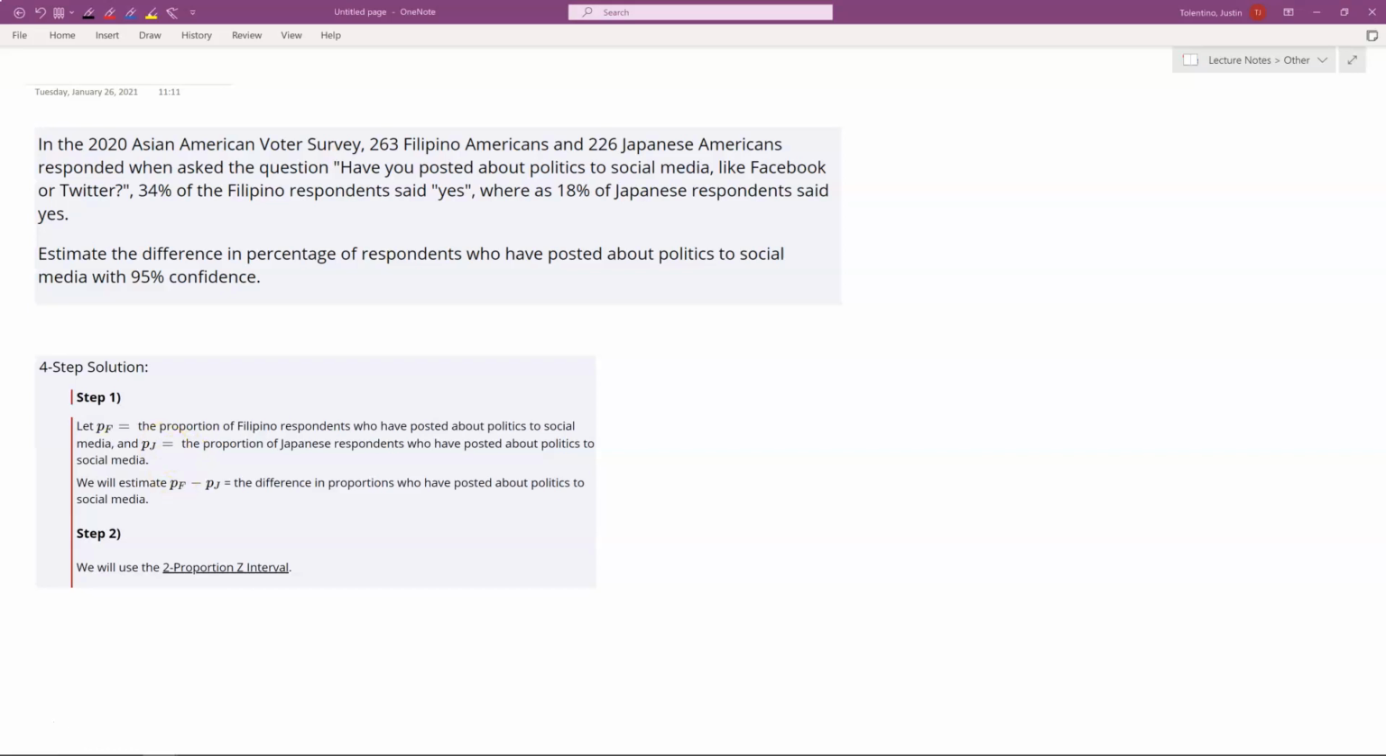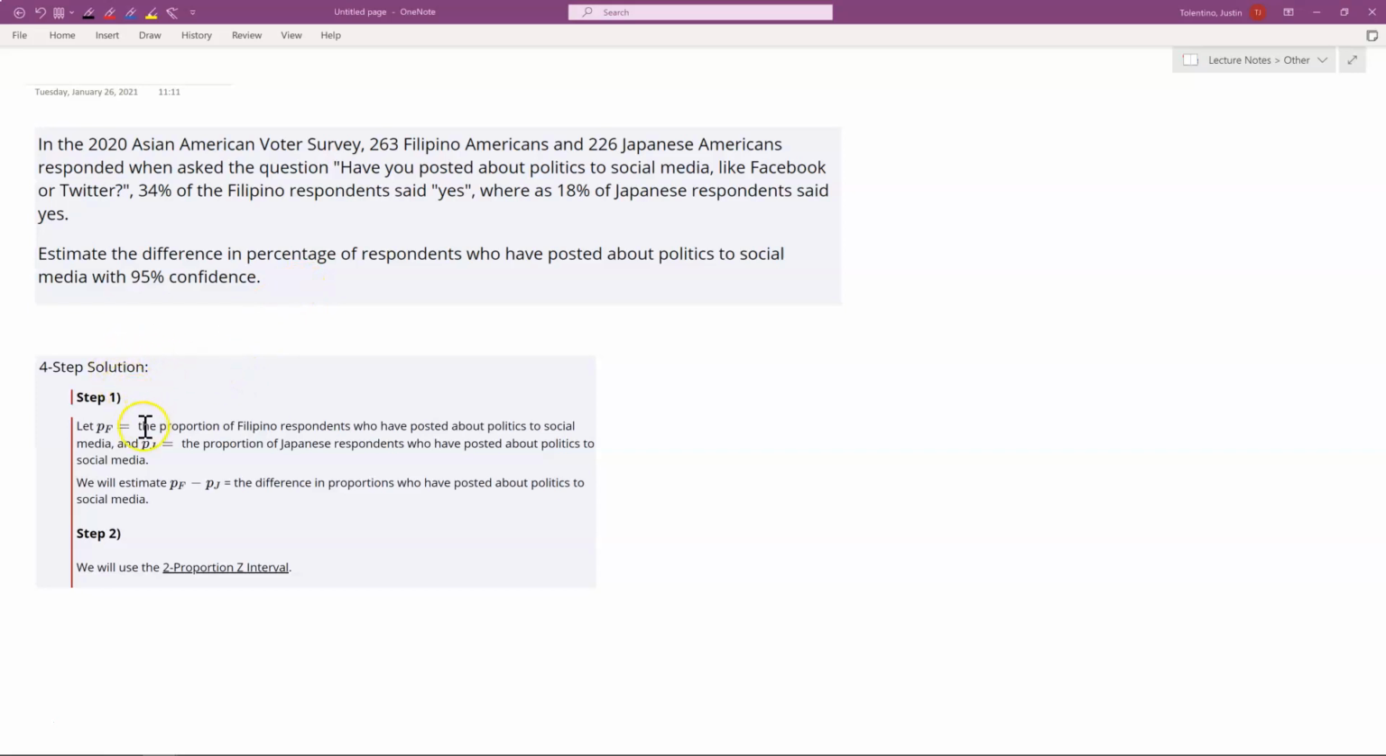So again, we see that we have these two percentages, and we can just find the difference between them. But that would be the difference in the proportions for the samples. But we're curious, what would this look like for the entire population of Filipino Americans and Japanese Americans? So this is why we need this confidence interval.